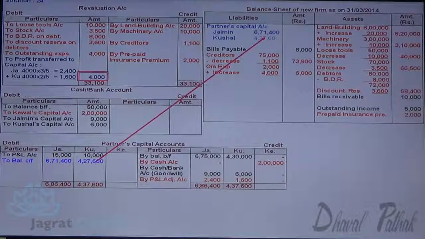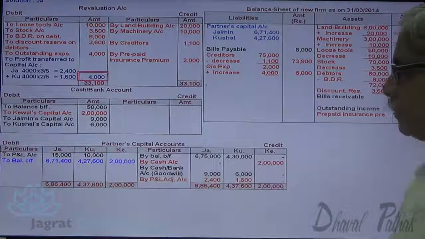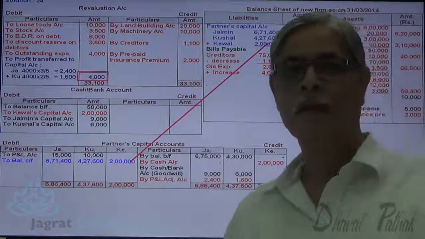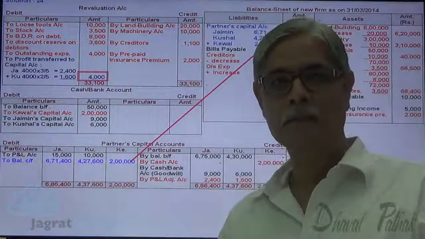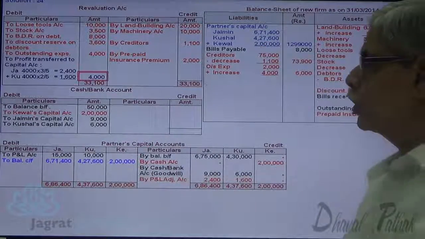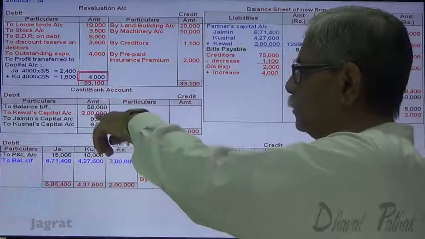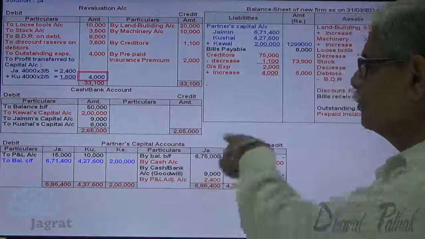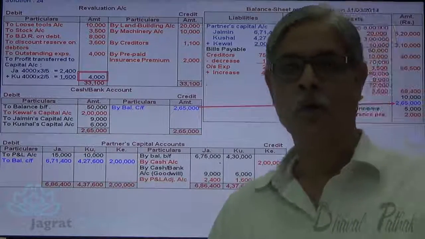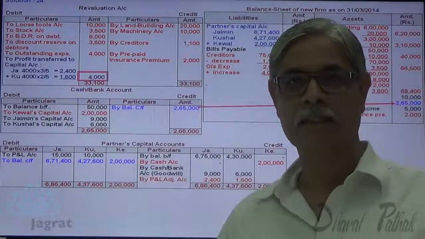This is the balance of Kaushal's capital account. And here Cable's capital account, 2 lakh, is the closing balance that will also appear in the balance sheet. After writing these capital balances in the balance sheet, let me close this cash and bank account. Total of debit side is 2,65,000, and so closing balance 2,65,000 is transferred to the balance sheet asset side. So cash balance is recorded on the balance sheet asset side.